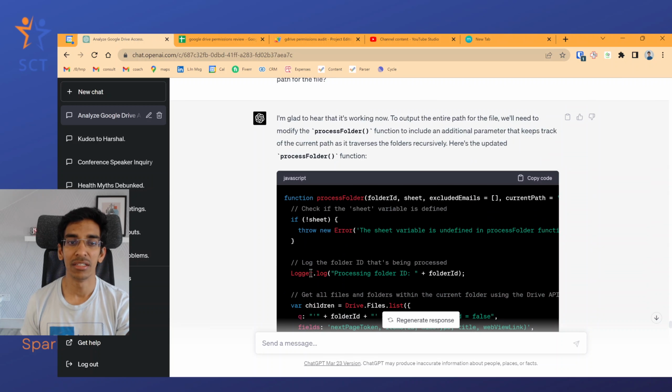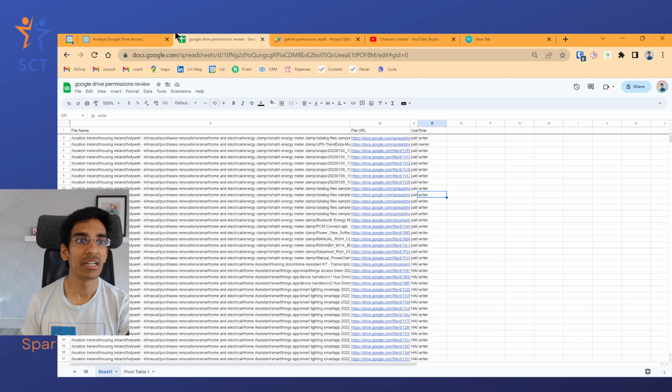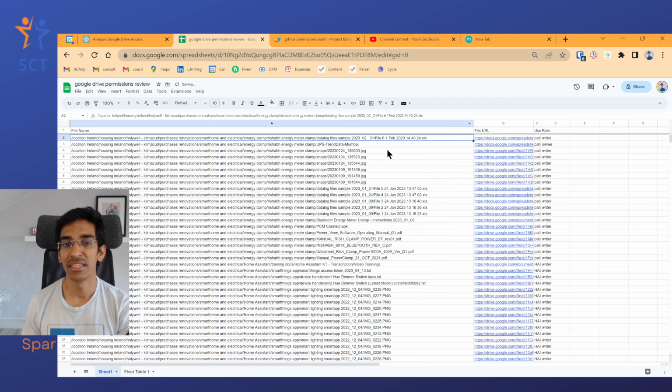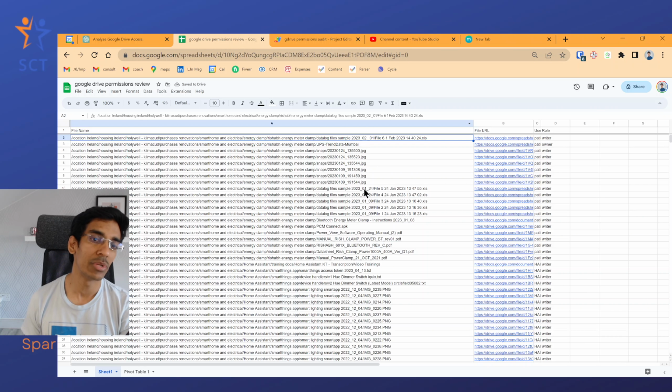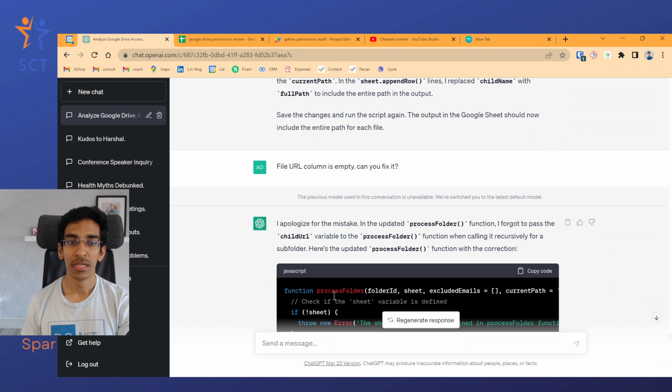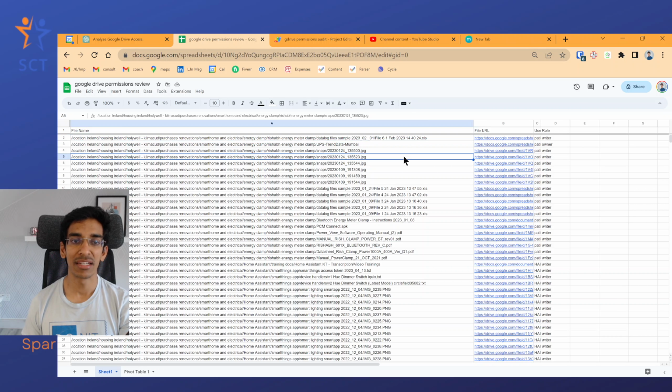And then I gave it other edits. Earlier, it was just giving me the name of the files. I realized that if you can see, file names aren't too explanatory to figure out where it is. So I asked it to give me the whole path. It gave me that. Then I realized that, well, I still can't do anything.